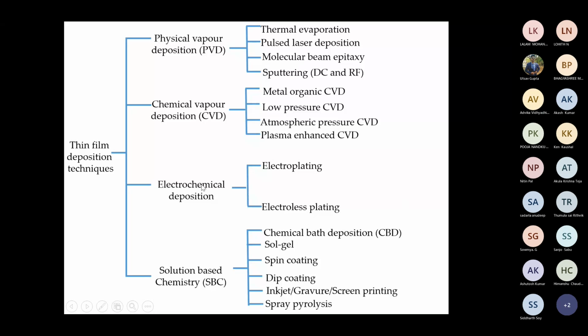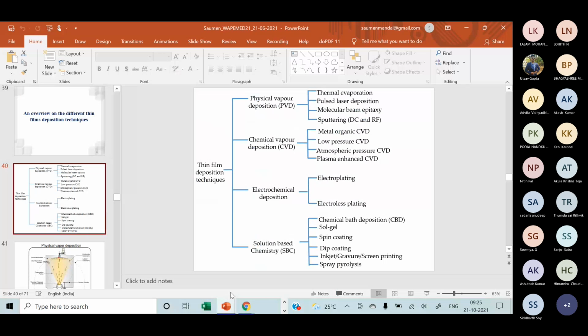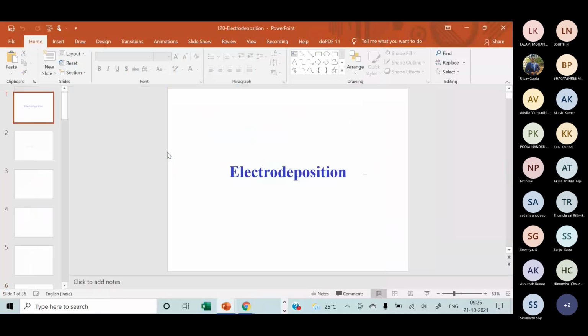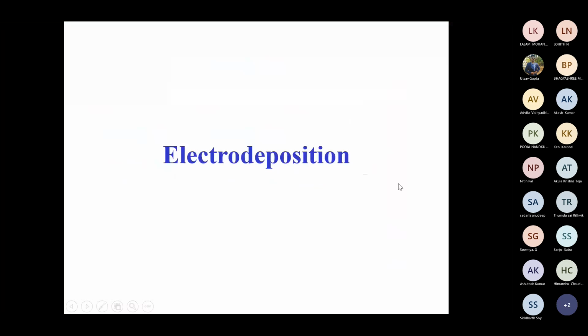Now I'm going to start electrochemical deposition, which has two parts: electroplating and electroless plating. So what is electrodeposition?